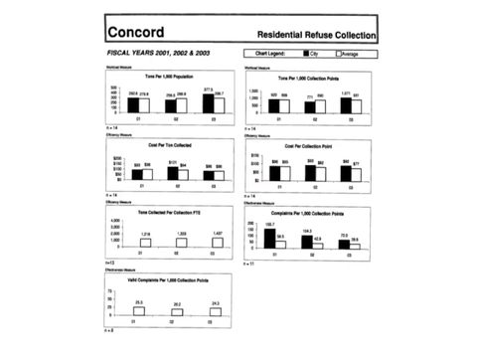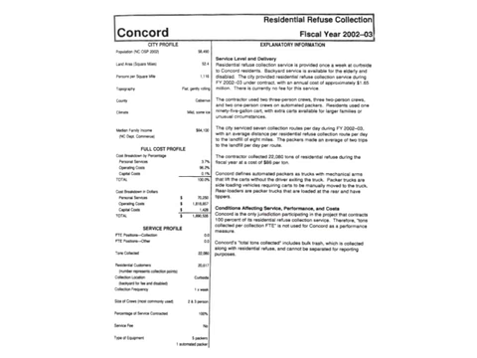Though Concord has a higher than average number of complaints per 1,000 collection points, the number of complaints has been steadily declining over the 3 years shown here. There is also additional information reported about each city. The city profile contains details such as the climate that may be relevant to the service being provided.